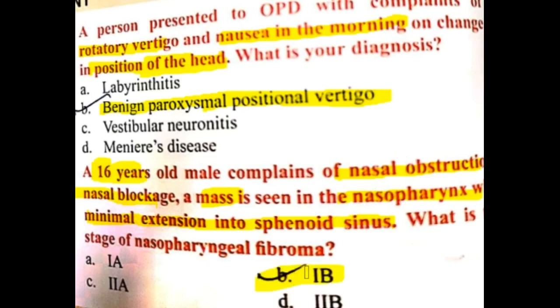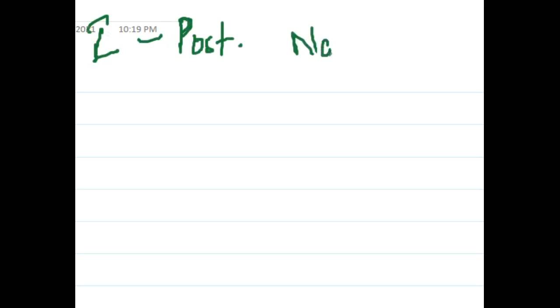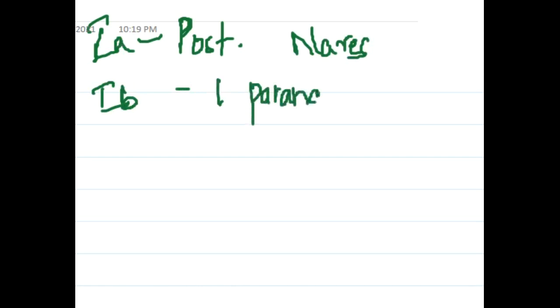Okay. So we will learn about the classification. First one: if the tumor is involving only the posterior nares, then that is 1A. Then we have 1B. 1B is involving the posterior nares or nasopharynx with at least one paranasal sinus involvement.